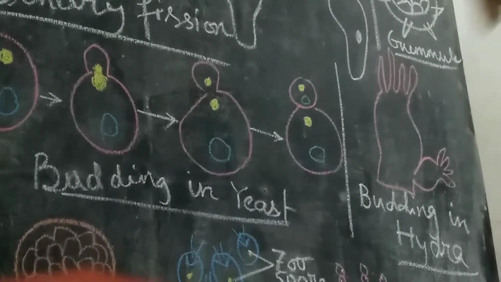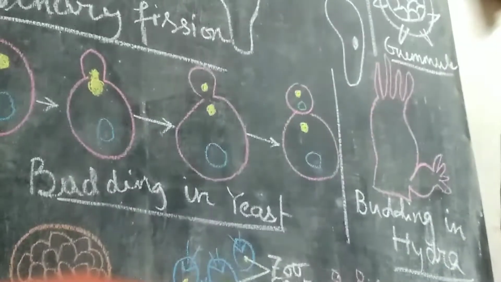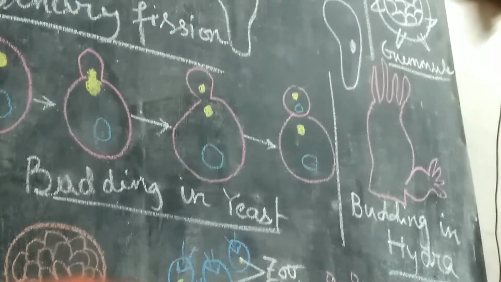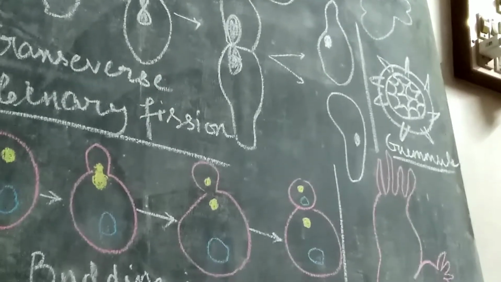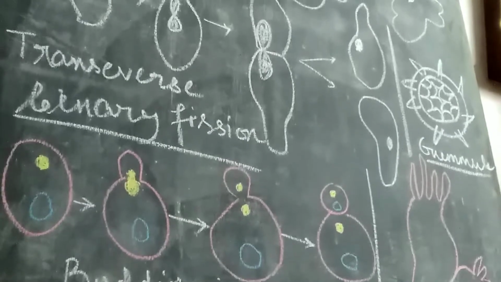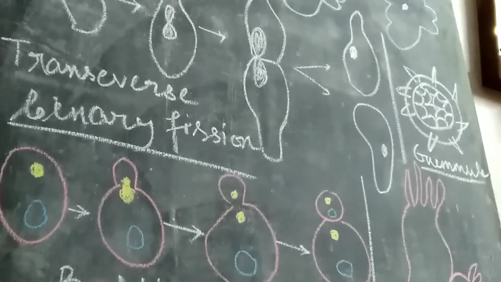Next is budding in hydra, which I have shown. Just see the next diagram. Budding in hydra: a growing bud is forming on the parent body. At the top of the budding, see, gemmule formation is there. In some freshwater sponges, or spongilla, many buds develop inside the parent body. These internal buds are called gemmules.